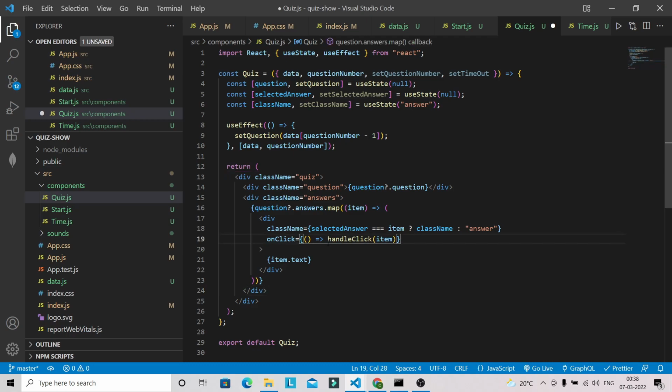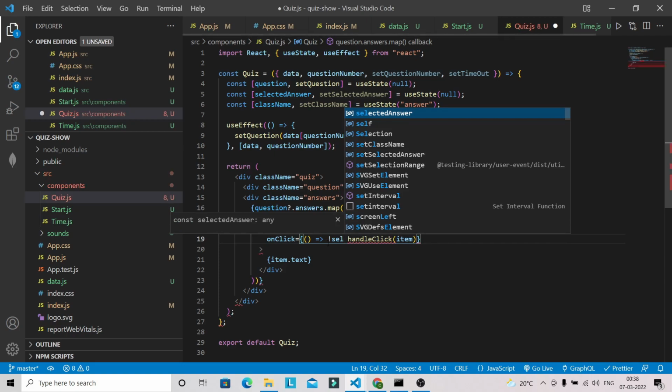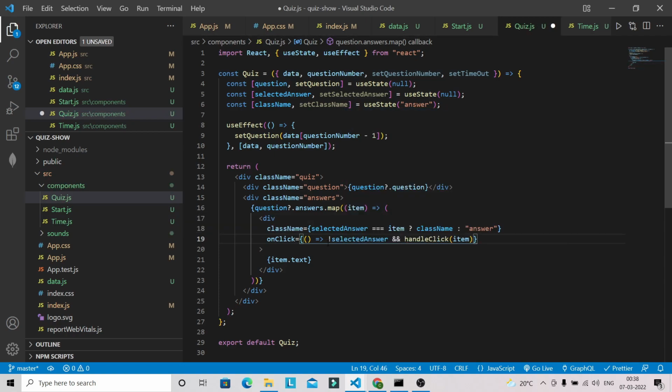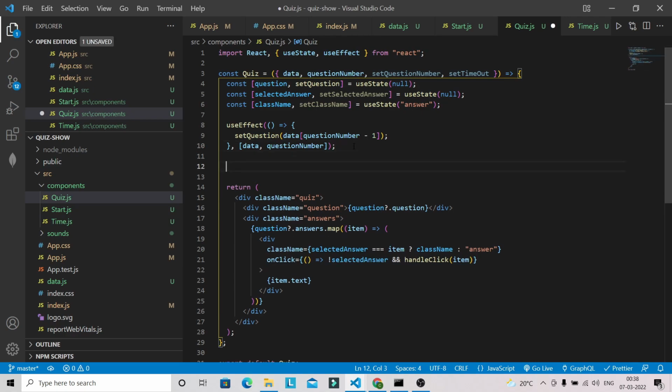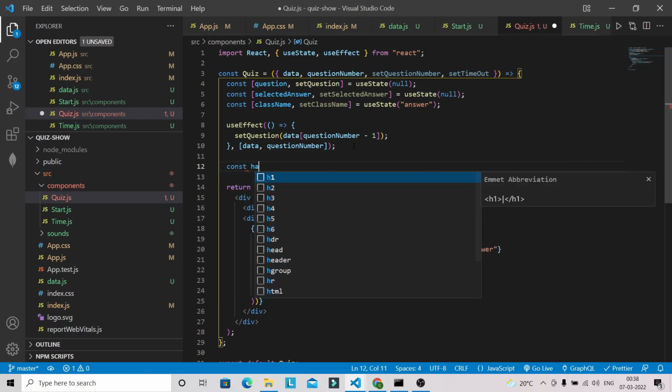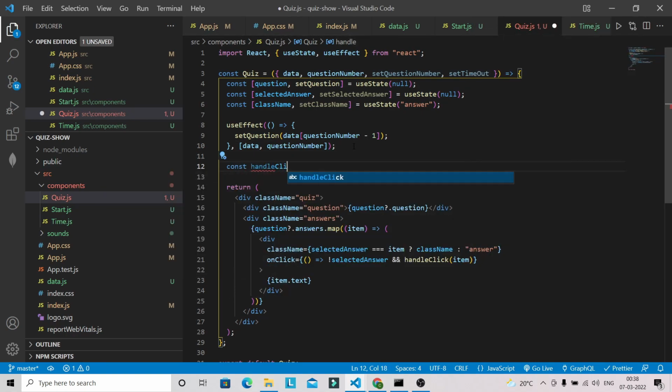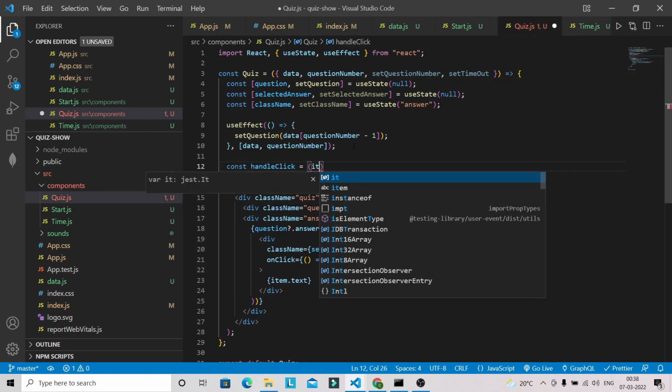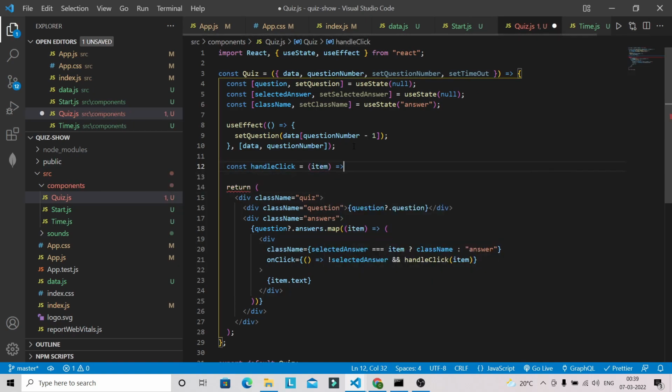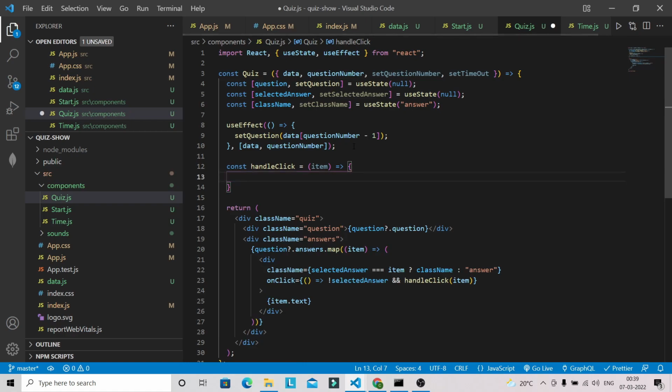So here we also have to check if the user has not selected an answer, then only the user can click on the answer, okay. And let's define this function outside the return. So handle click, it's receiving the item, nothing but the answer, okay.